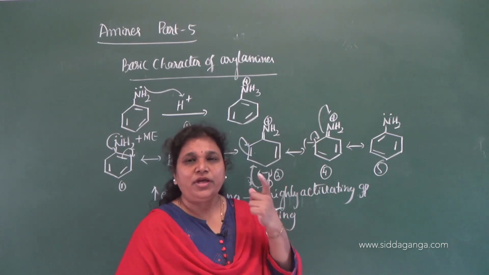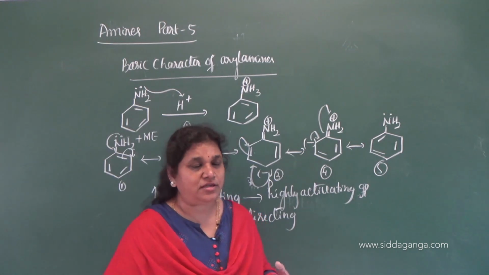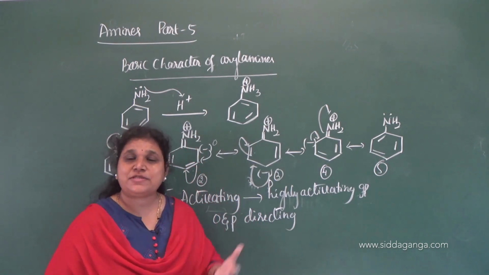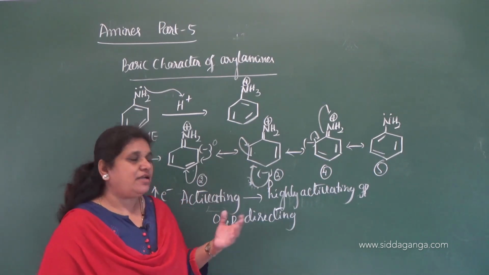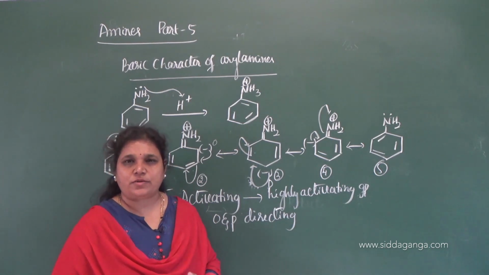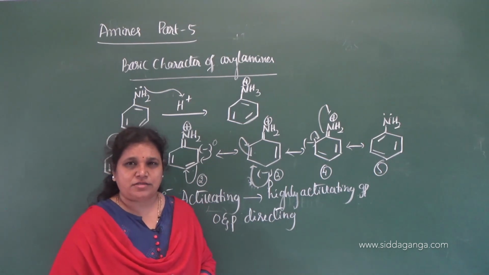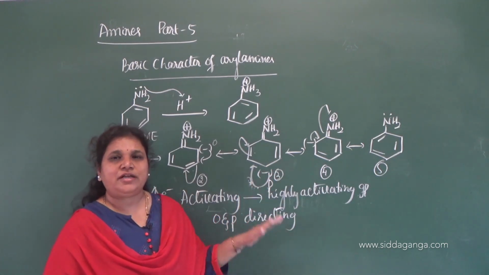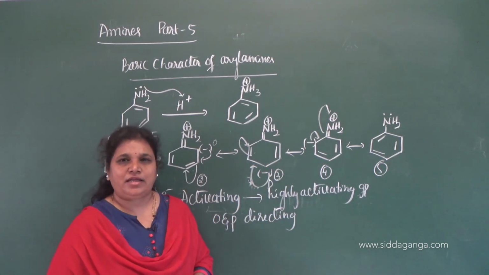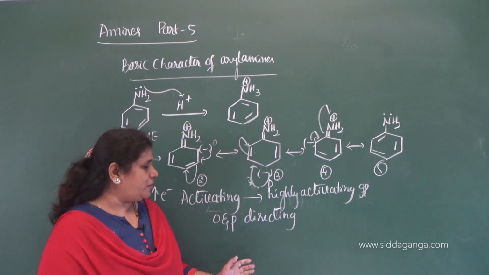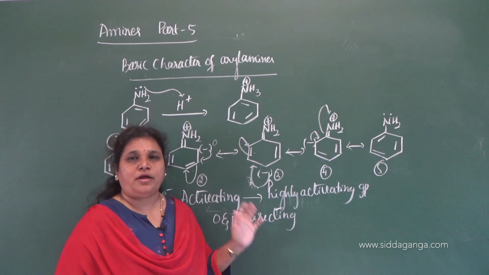So the NH2 group present in aniline is a highly activating group and it is highly reactive. Therefore, during electrophilic substitution reaction, it easily gives disubstituted and trisubstituted products. In some conditions, it even gives meta products also. Therefore, we need to reduce the reactivity of the NH2 group present in aniline to get mono-substituted ortho and para products.